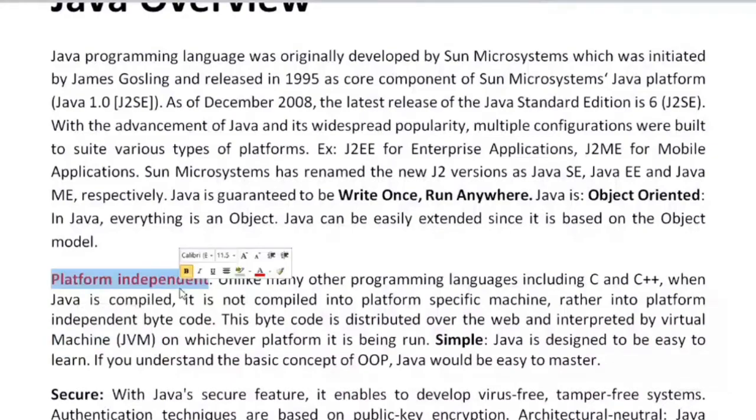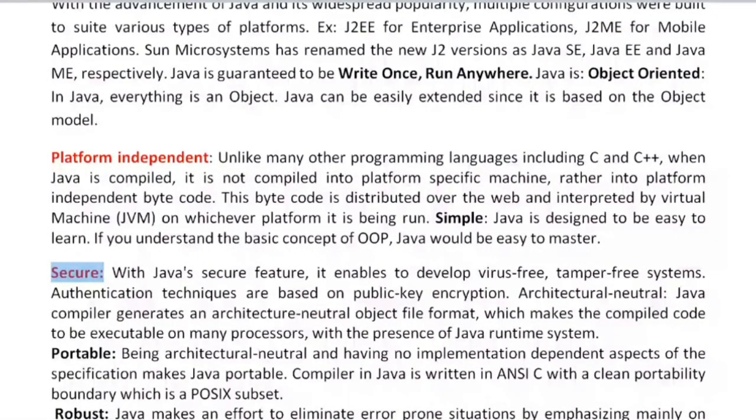The next feature is that Java is secure. How is it secure? Because the access specifier concept is there. Apart from access specifiers, there are encryption algorithms, so we can do public key or private key encryption. If you use the access specifier concept with Java, we can say it is more secure.